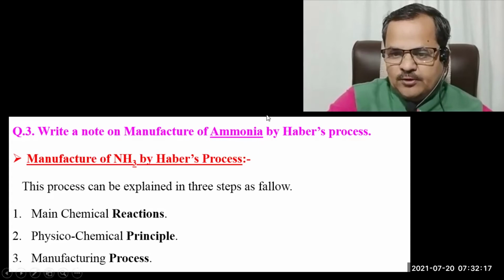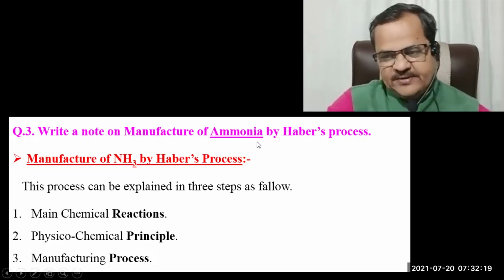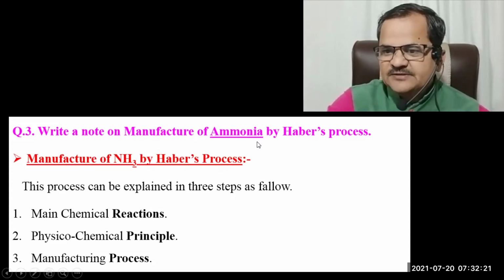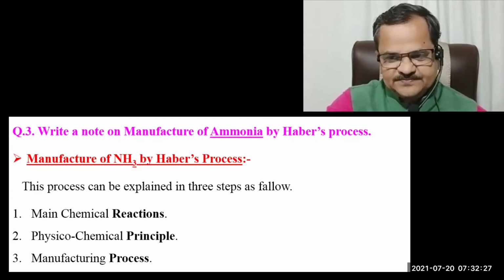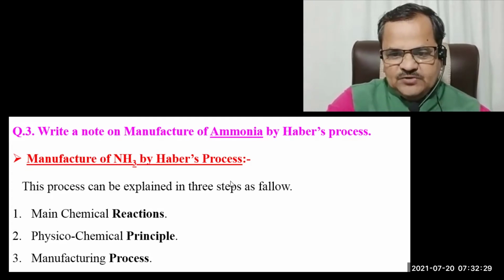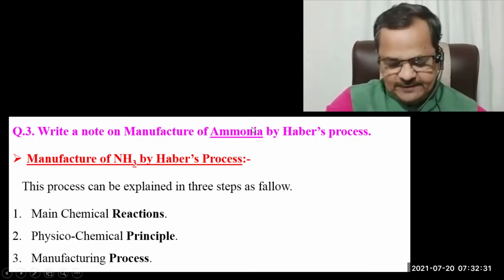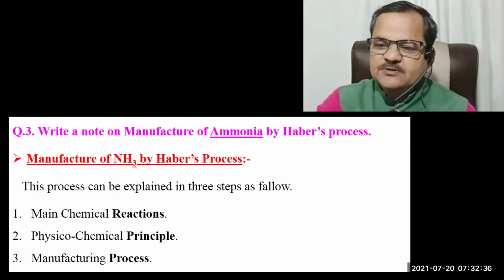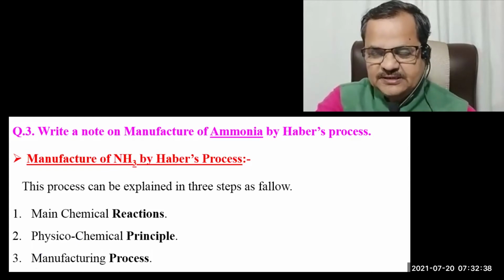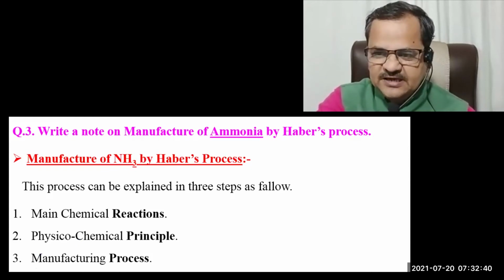Here, ammonia is one of the heavy chemicals. Heavy chemical means it is largely manufactured and largely used in various industries. This ammonia is required in almost all industries, hence it is manufactured on a large, commercial scale.